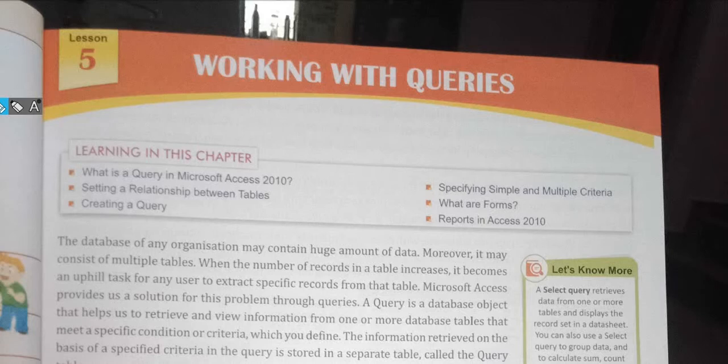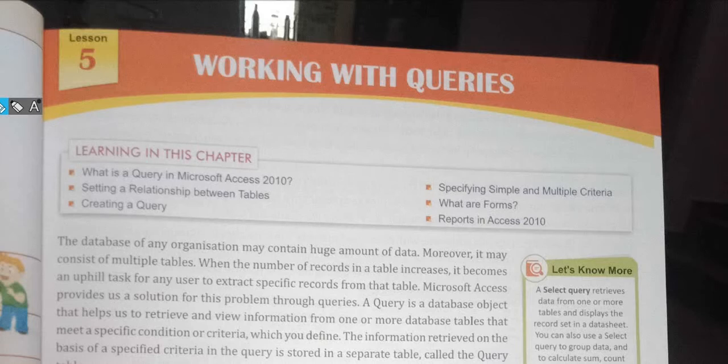All these departments maintain different tables, and all these tables are interlinked in a database. The administration department has its own table, and the accounts department and exam department each have their own table, right? And all these tables are interlinked.